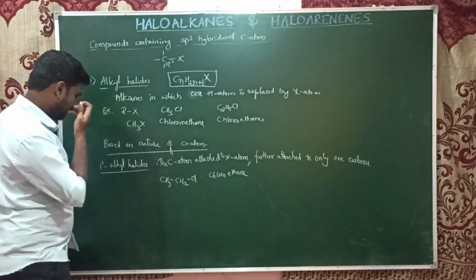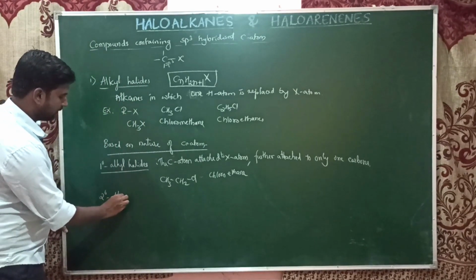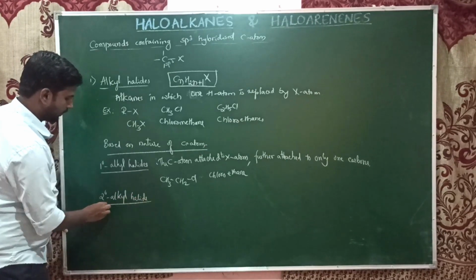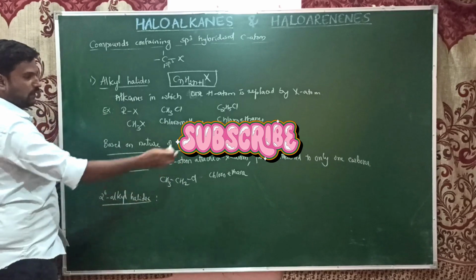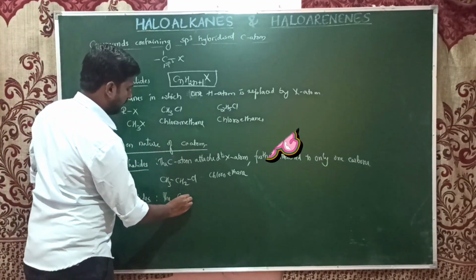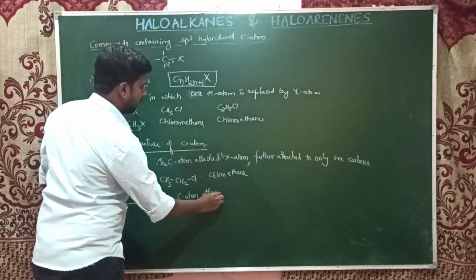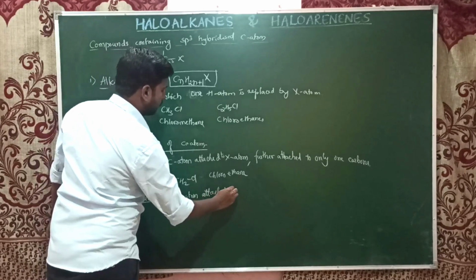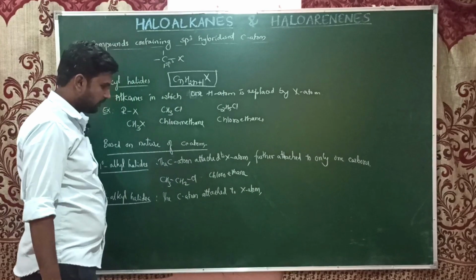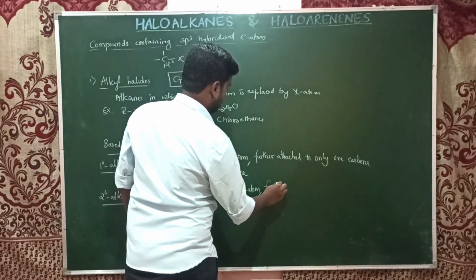Chloroethane. When it comes to the secondary alkyl halide, you can write now yourself: the carbon atom attached to the halogen atom, if it is further attached to two carbon atoms.